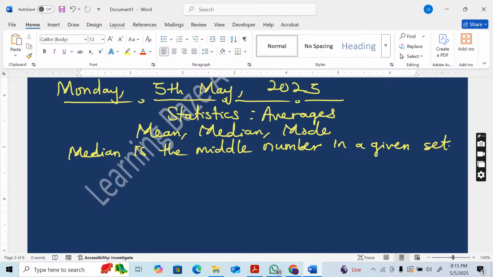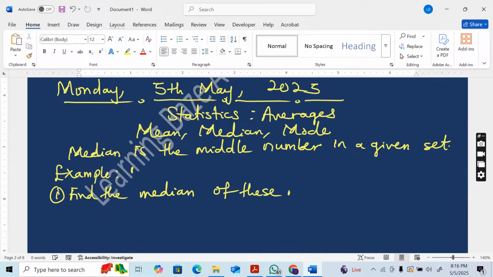Now let's look at an example. Number one, find the median of these numbers. We have 13, 10, 6, 8, 7, 9, 11. So we have to find the median of these numbers.